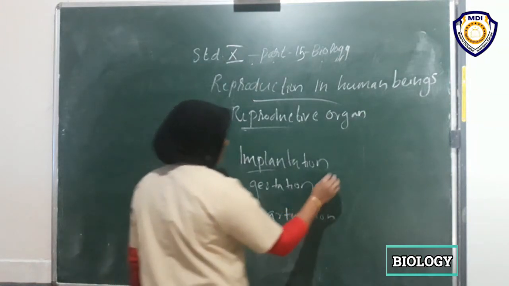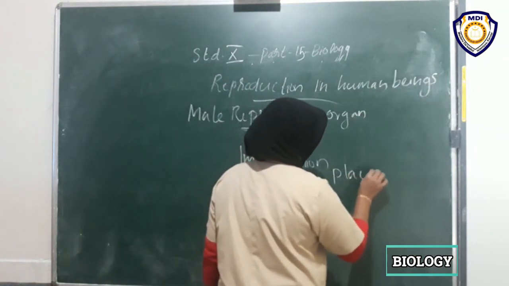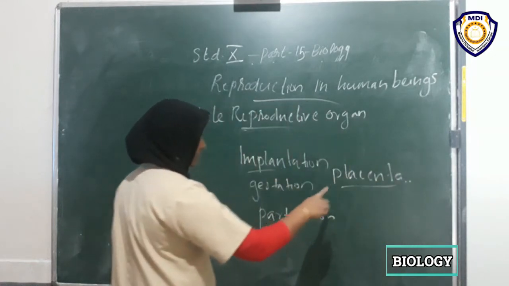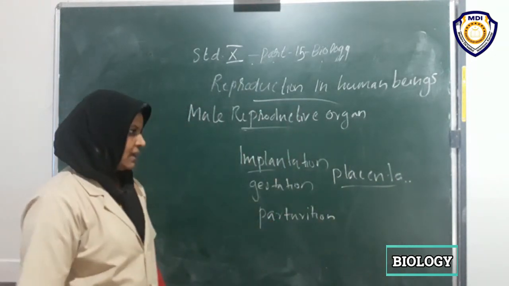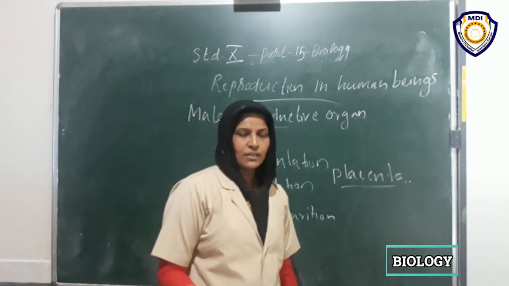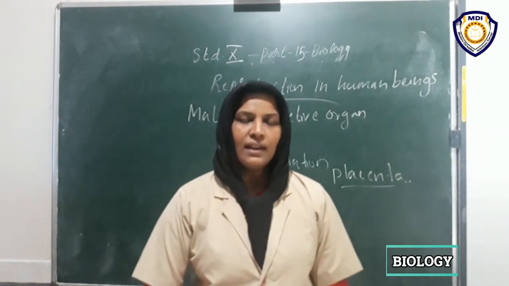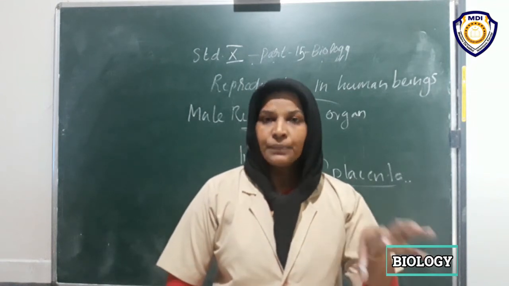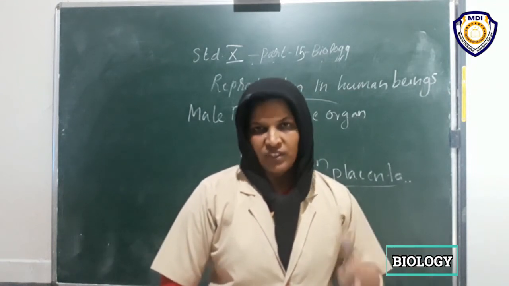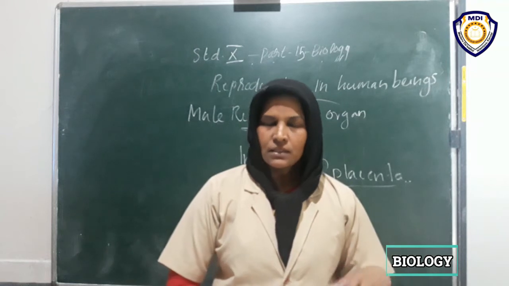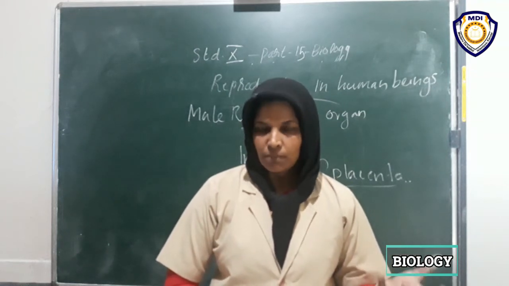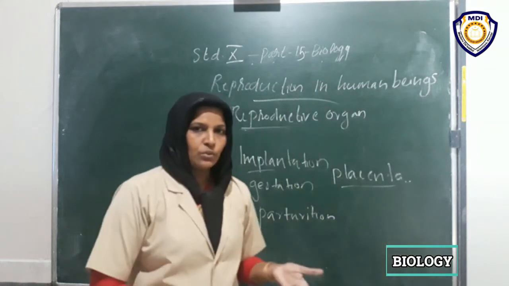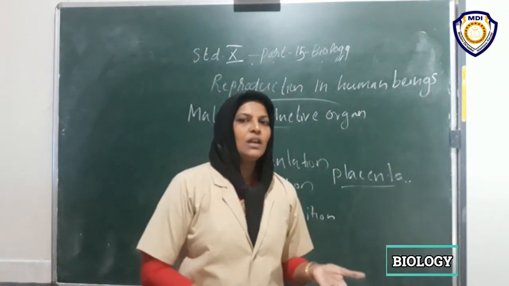What is placenta? It is a sac-like or disc-like structure. It protects the embryo well and provides the nutritional, excretory, and respiratory needs of the fetus. It gives nourishment through the blood and supplies everything to the growing embryo inside the uterus.